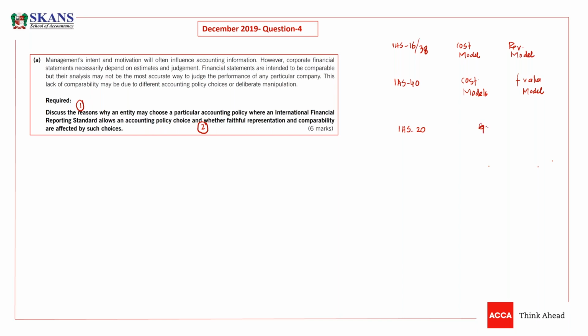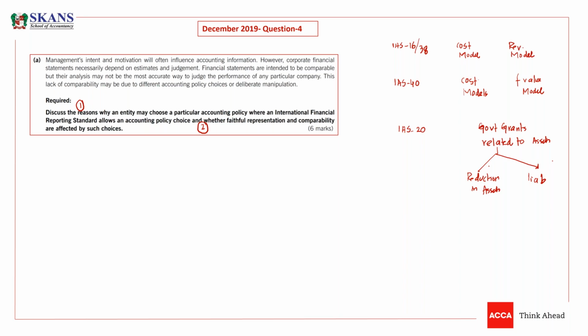When we have government grants related to assets, then again we have a choice. We can present those grants as a reduction in the asset, or we can treat it as deferred income, as a liability. So these are the choices available.